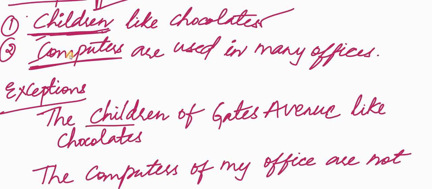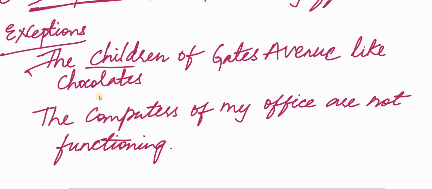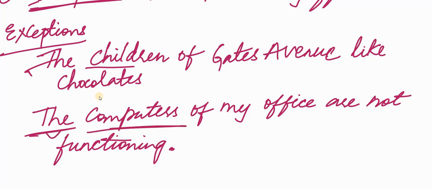Children belonging to Gates Avenue like chocolates. That is why I have used the definite article the here. Similarly, the computers of my office are not functioning. I am not talking about any random computers. I am talking about specific computers of my office. Hence, I have used the before the plural countable noun computers.